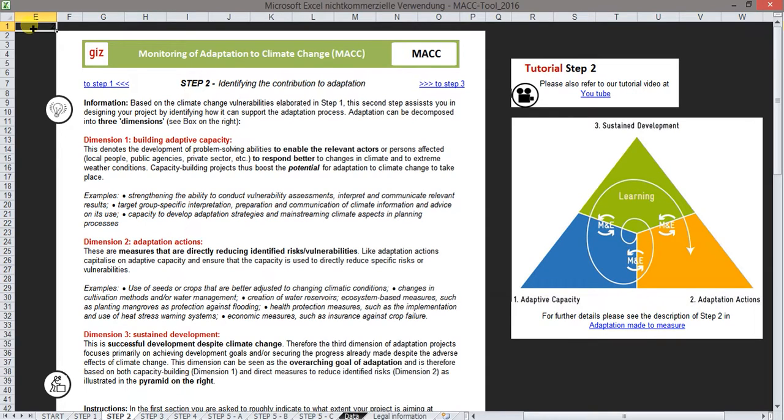Welcome to step 2 of the MACC tool. It asks you to specify the principal way in which your intervention is meant to contribute to adaptation. The introductory panel first introduces the concept of three interconnected dimensions of adaptation to climate change.